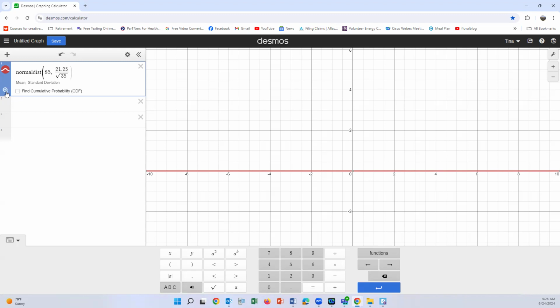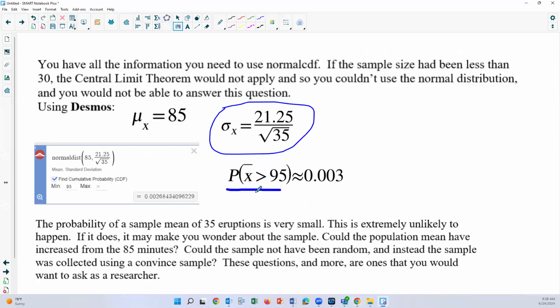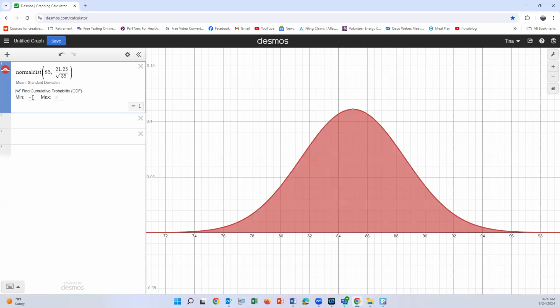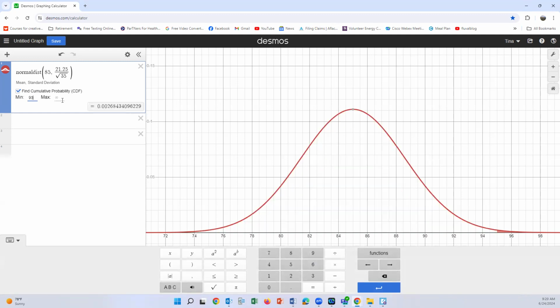And I'm going to click the magnifying glass to make this fit. So there's my equation. Now I need the probability that my sample mean was greater than 95. Yes, I need greater than 95. So when you come down, click Find Cumulative, and we need 95 as our minimum. Because we need greater than 95, you can see the shading that it's greater than 95. And there is our probability, 0.003.